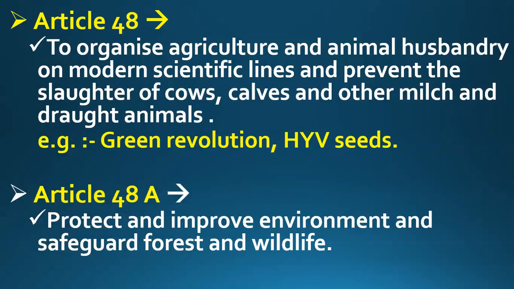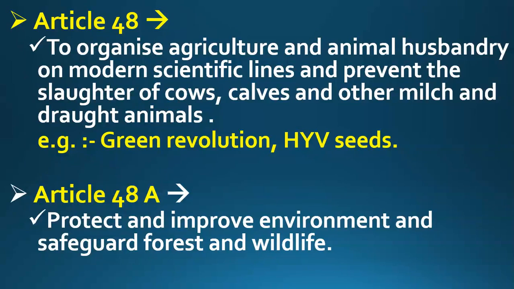So what can be the example of Article 48? Green revolution and high yield variety seeds can be the best example. Why? Because they are the best example of the use of scientific methods in agriculture. In the green revolution, farmers had to use modern scientific methods in agriculture, and definitely high yield variety seeds are an outcome of science.